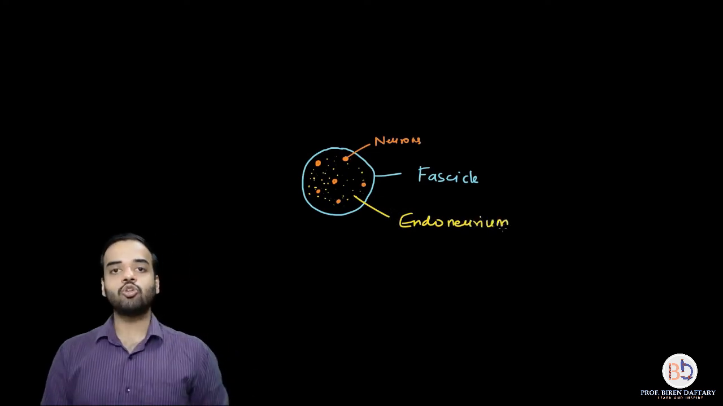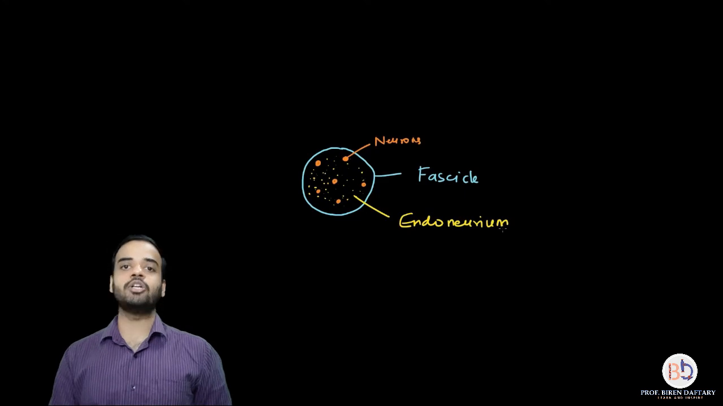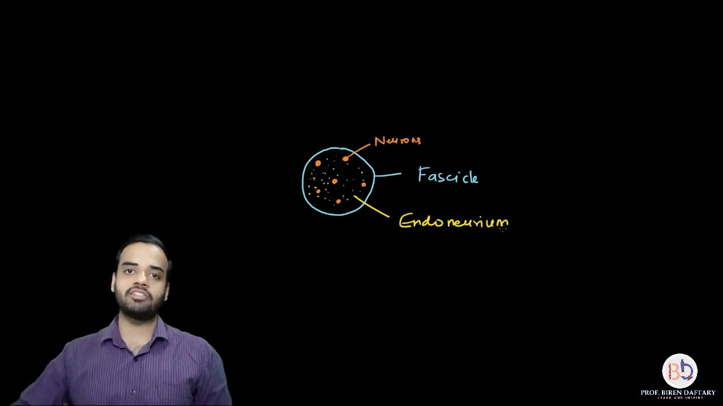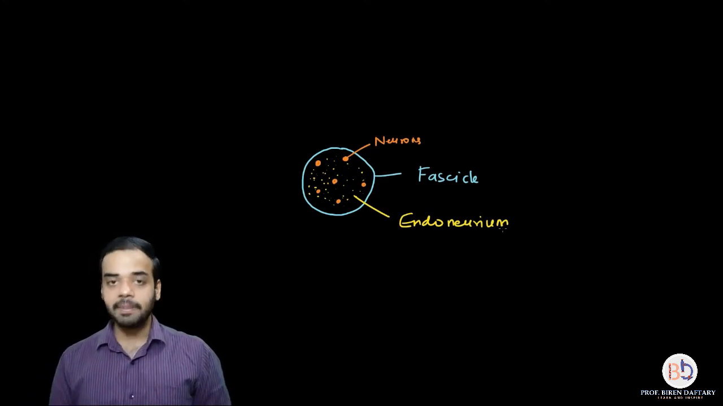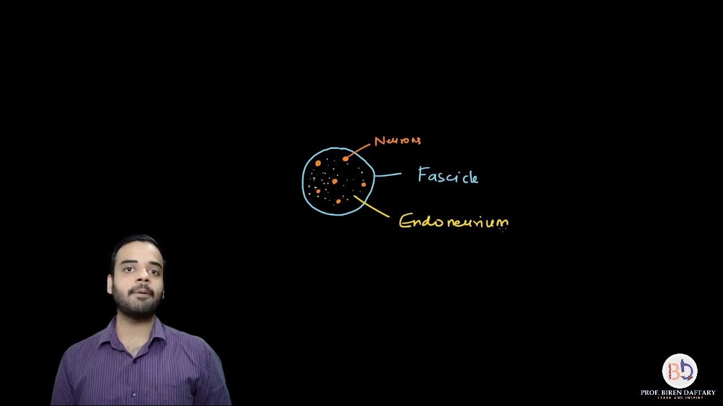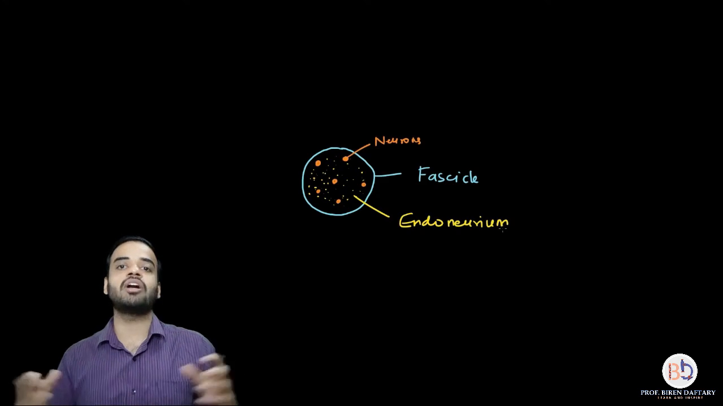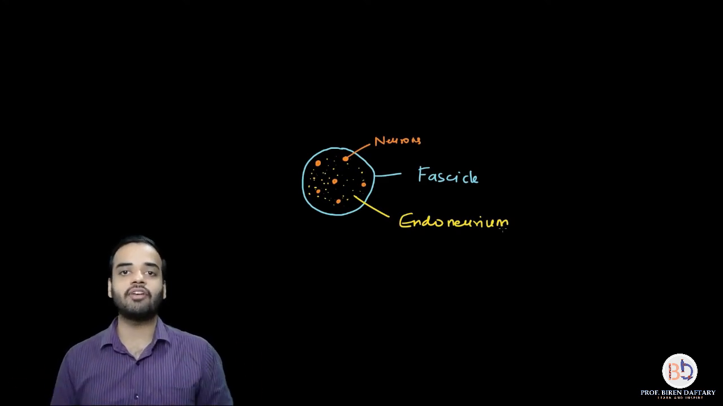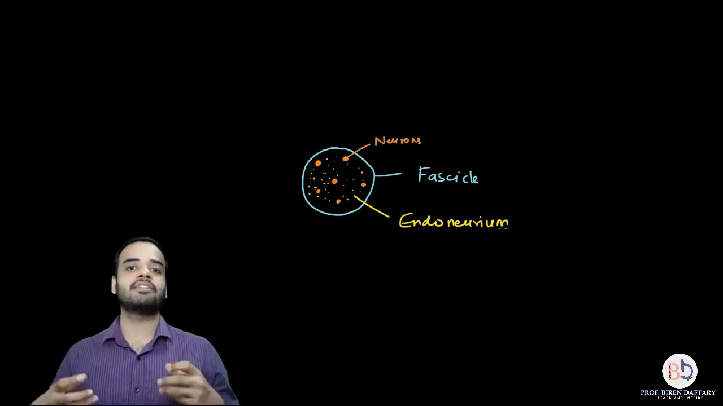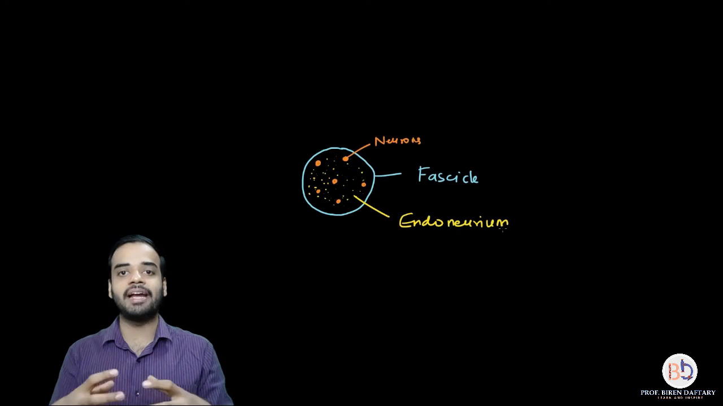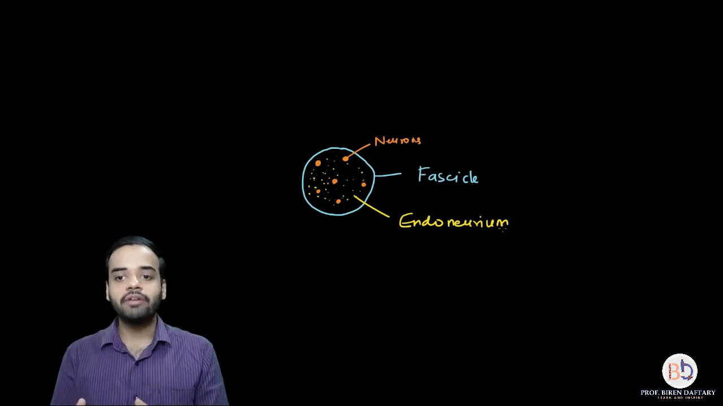E-N-D-O-N-E-U-R-I-U-M. So basically just imagine that endoneurium is a covering present outside the neurolemma. But please remember, neurolemma is a part of the neuron. Endoneurium is the connective tissue which is going to connect all the neurons together in the fascicle. Just imagine that if there are 10 neurons, the group of 10 neurons will be called a fascicle, and all those 10 neurons will be held together by a glue which is called endoneurium.